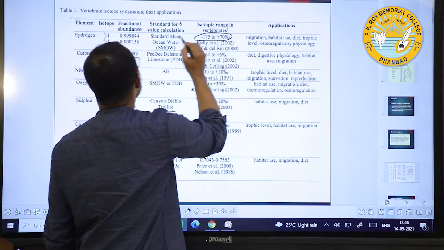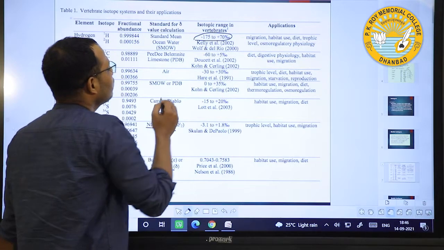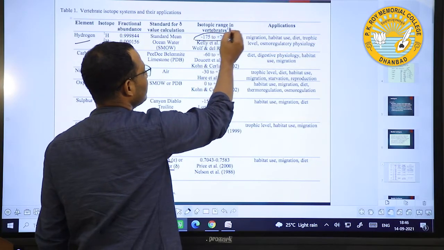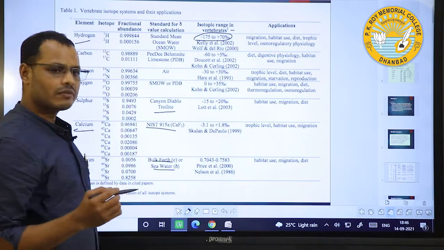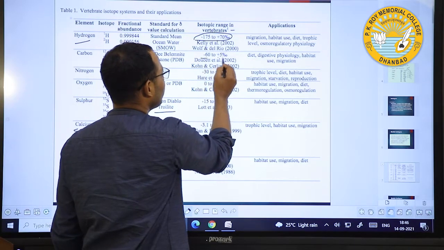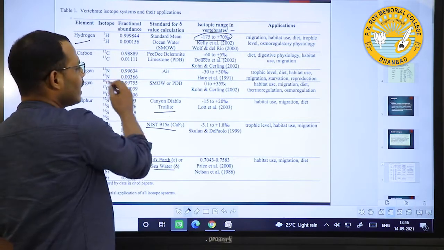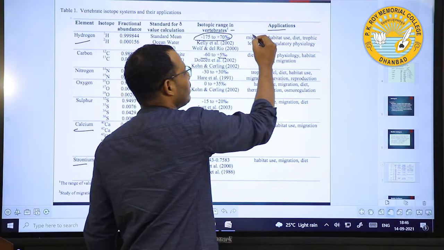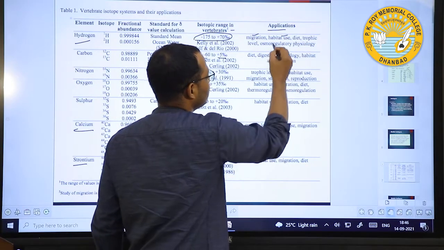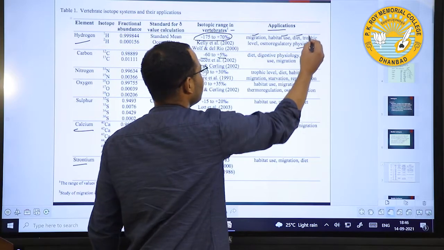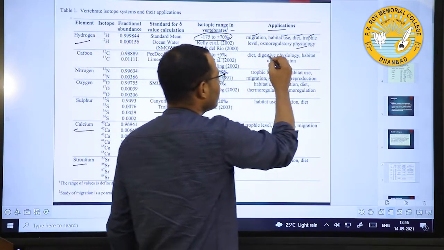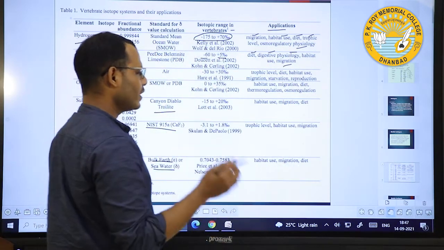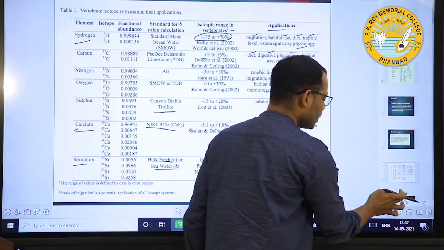And these are the different ranges. How does this range come? In hydrogen, it is minus 175 to plus 70 parts per mil in vertebrates. In carbon, it is minus 60 to plus 5 parts per mil, and similarly for nitrogen. For the applications, hydrogen isotopes are applied in migration, habitat, physiology, and diet in trophic level. Carbon is applied in diet, digestive physiology, and migration. These are the applications of different isotopes.